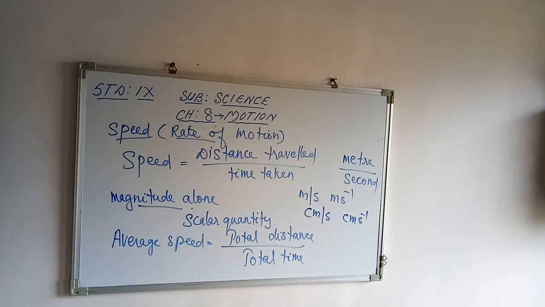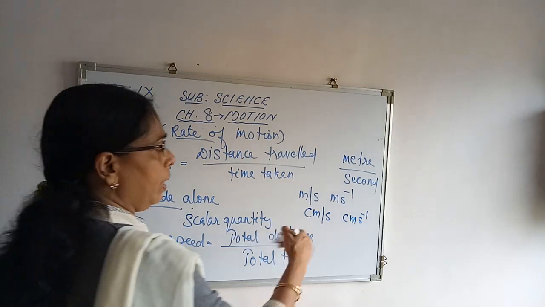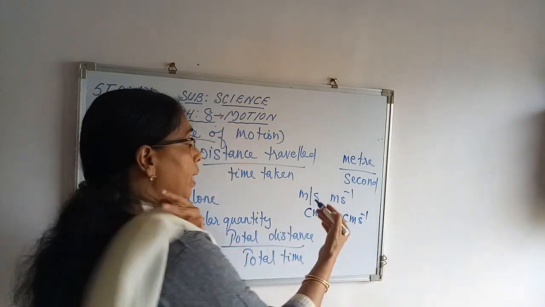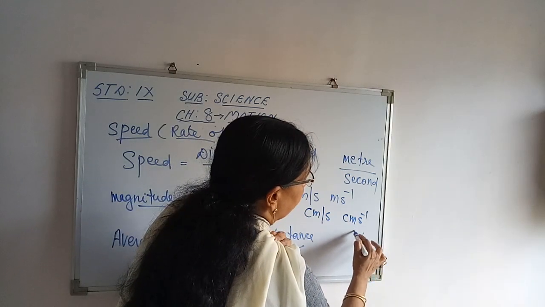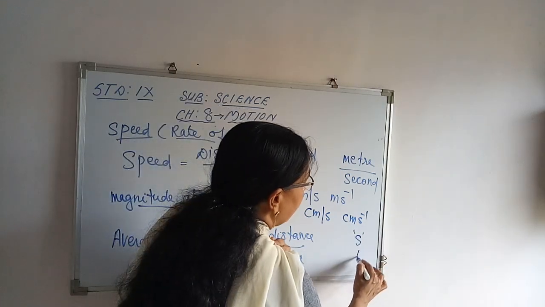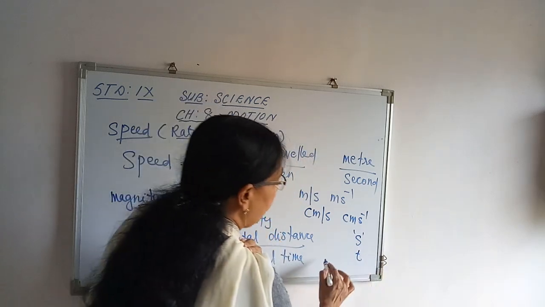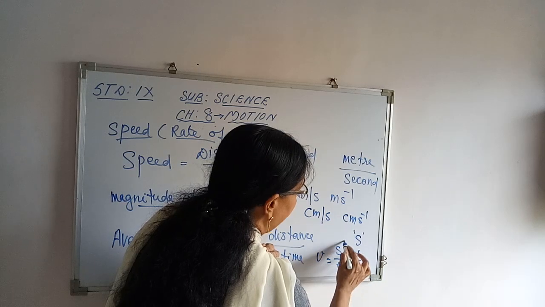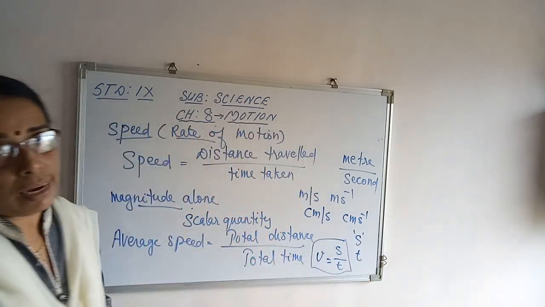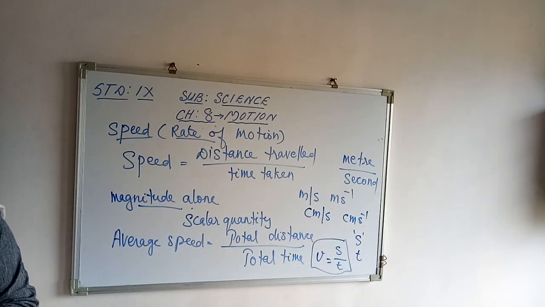And with symbols, how can it be denoted? Suppose the distance travelled is s and the time taken be t, then the speed v can be written as v is equal to s upon t. Is that clear? v is equal to s upon t.